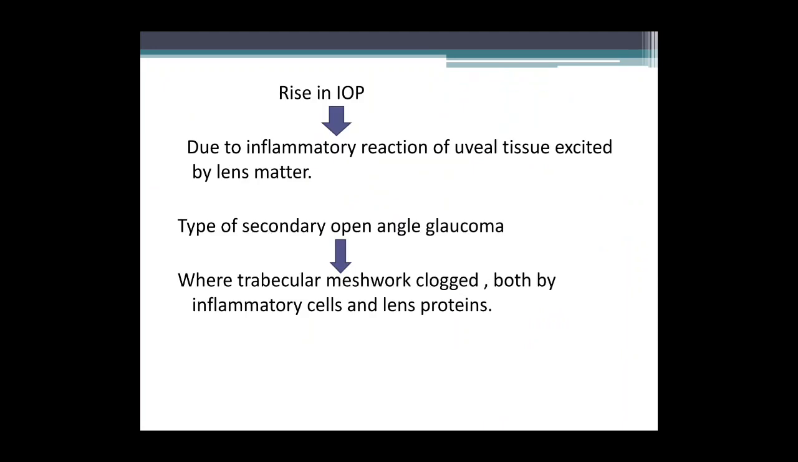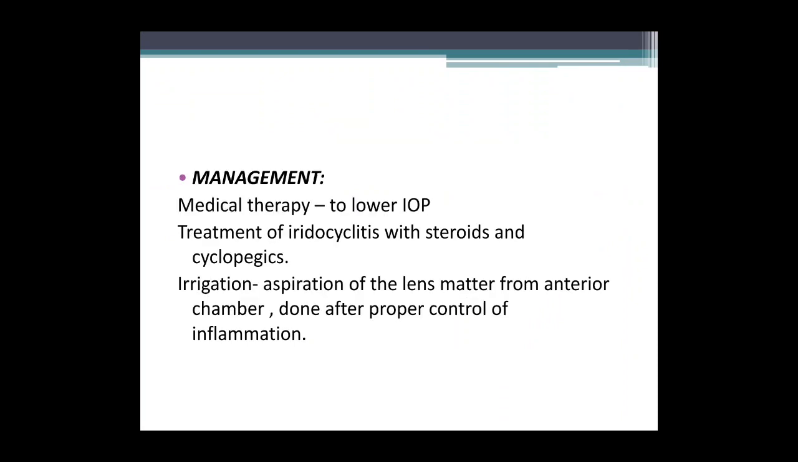Raised intraocular pressure in this condition is mainly due to the inflammatory reaction of the uveal tissue which is excited by the lens matter. This is basically a type of secondary open angle glaucoma where the trabecular meshwork is clogged both by the inflammatory cells and the lens particles or protein. Management consists of medical therapy to lower IOP, and the treatment of iridocyclitis is done with steroids and cycloplegics. Irrigation aspiration of the lens matter from the anterior chamber should always be done after proper control of inflammation.